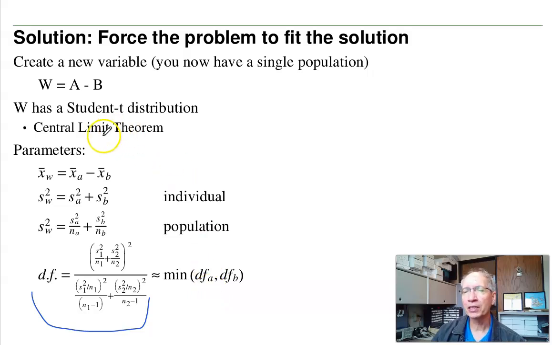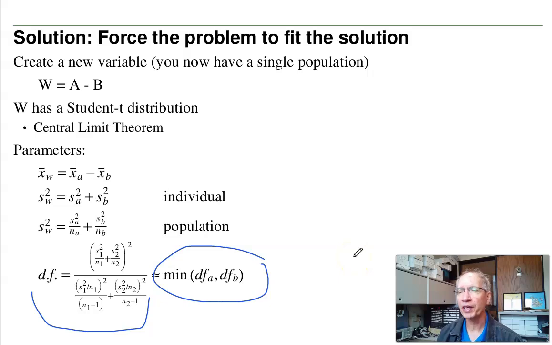Another way of thinking about it is if I have my data for A, data for B, take each data point, take the difference. In that case, W has exactly the same number of elements as A and B. It's just the degrees of freedom of A or B, same thing. That's kind of what this does. Technically, you should use this formula. Personally, I just say, take the degrees of freedom of A and B. The smaller of the two is the degrees of freedom of W. Slightly conservative, but doesn't make a huge difference. On your homeworks, use either one.